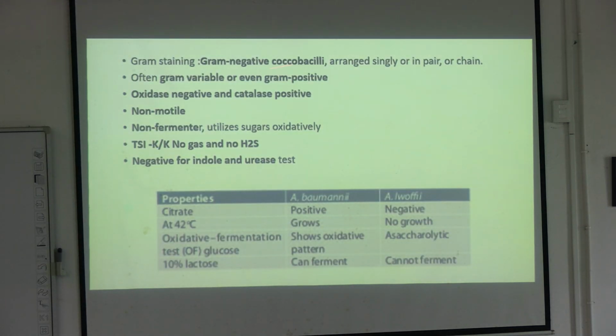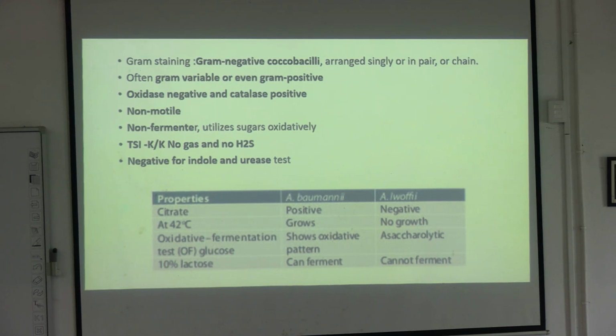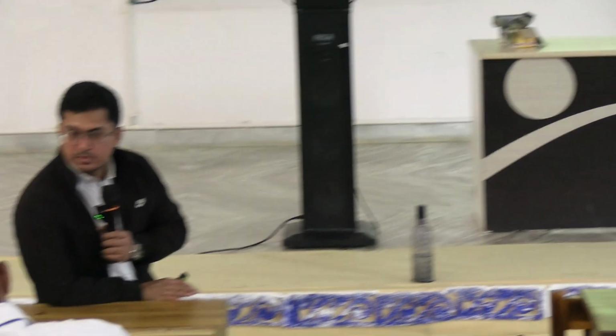So this can be gram variable. Gram variable, what does that mean? What is gram variable? Last bench, what is gram variable? Nobody knows? Tell me, what are you saying? Yes. So gram variable means it has a variability in taking up the stain. So they are gram negative, but sometimes they may take up the stain like gram positive also. Okay. So where do you find gram variability? When do you have gram variability?